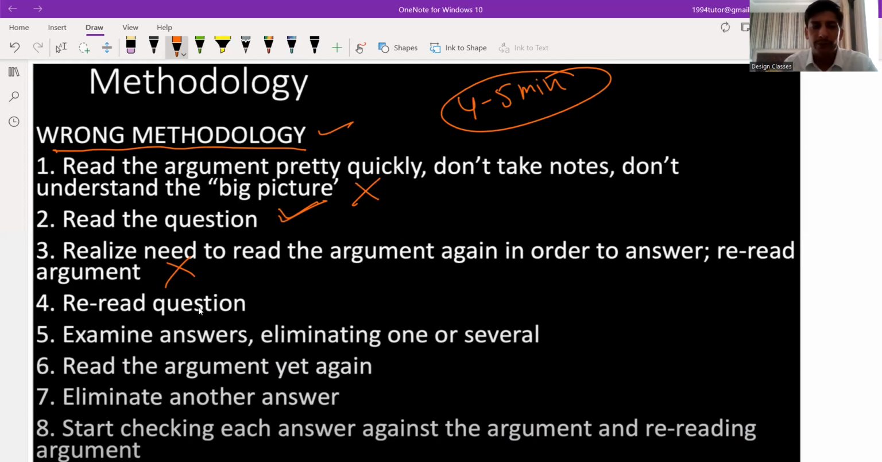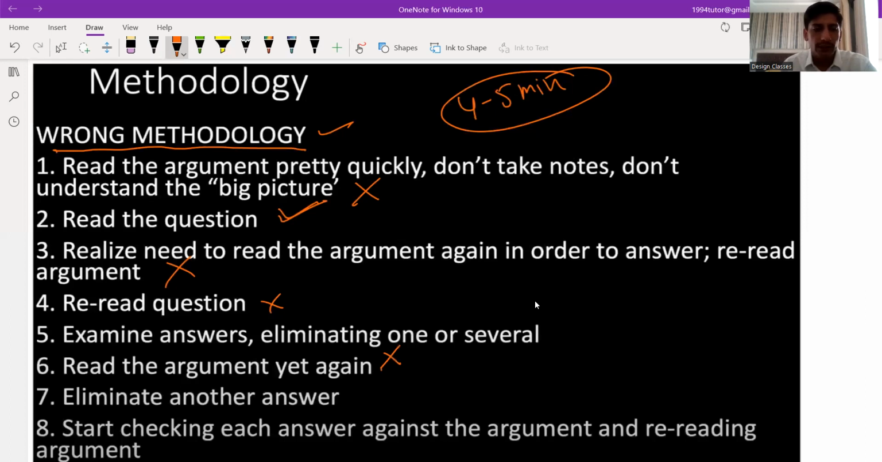What is the question saying? What are the options mentioned? Don't waste your time like this. Sometimes students examine the answers, eliminate one or two, and then read the argument again just to find out which of the remaining two is the answer. This is the wrong approach as well.